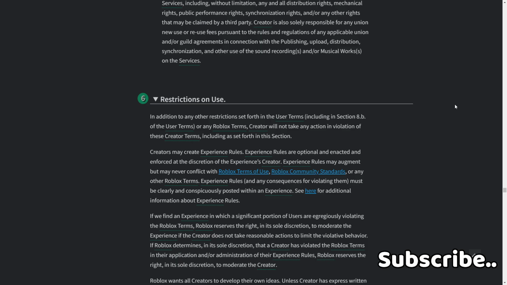8. Restriction of use. In addition to any other restrictions set forth in the user terms, including Section 8B of the user terms or any Roblox terms, the creator will not take any action in violation of these creator terms, including as set forth in this section, and creators may create experience rules. Experience rules are optional and enacted and enforced at the discretion of the creator's experience. Creator experience rules may augment, but may never conflict with, the Roblox terms of use, Roblox community standards, or any other Roblox terms. Experience rules, and any consequences for violating them, must be clearly and conspicuously posted within an experience. See here for additional information about experience rules.